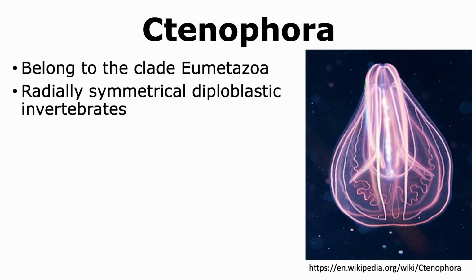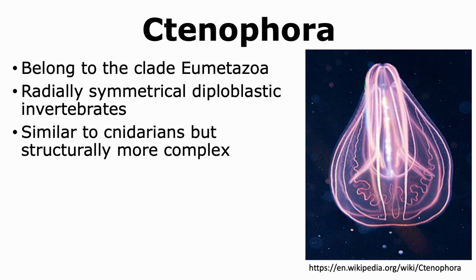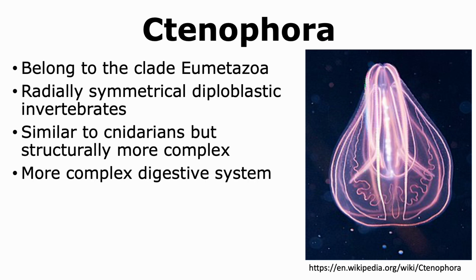The phylum Ctenophora includes organisms that belong to the clade Eumetazoa and are radially symmetrical diploblasts, meaning that they make only two germ layers. The organisms belonging to the phylum Ctenophora also are included in the basal phyla. Ctenophorans are similar to cnidarians, but structurally they have much more complex bodies. For example, they have a much more complex digestive system where now there are two openings present instead of only one, which we saw in the cnidarians.